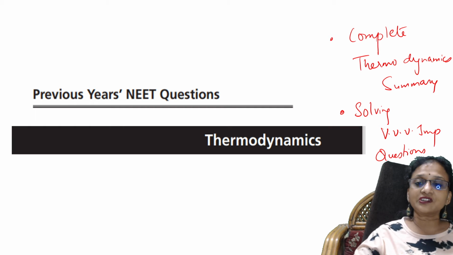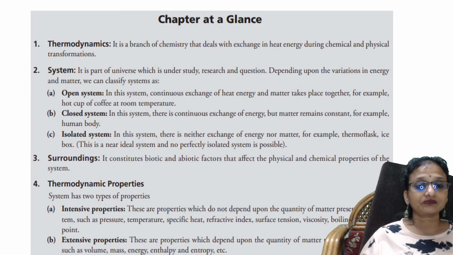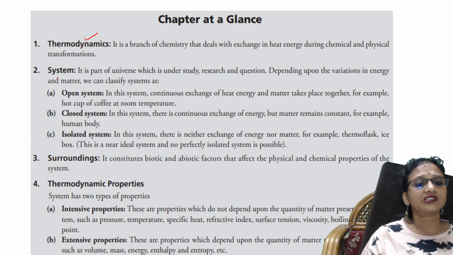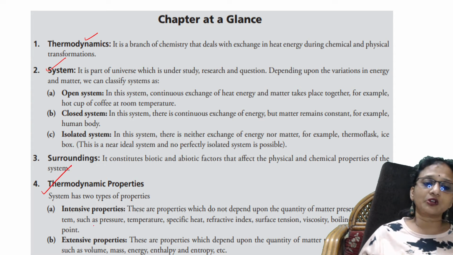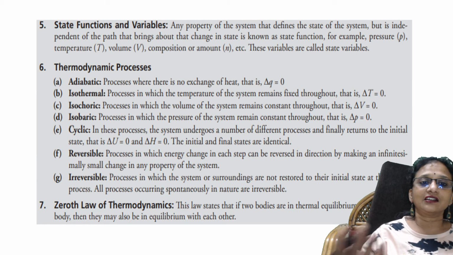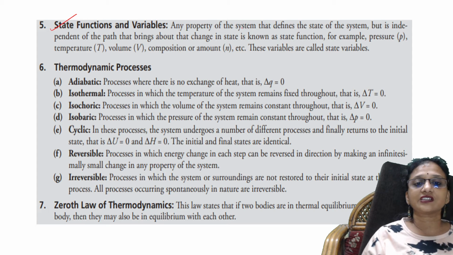First, we will go to the thermodynamics summary. Let me show you this. I have given you the complete summary, starting from the definition of thermodynamics, the different types of systems, and the different types of thermodynamic properties with examples and everything. Go through the whole summary so that it will be a hand note for you all. Next, I have given the state functions and variables.